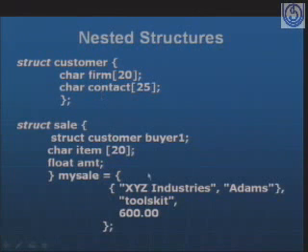So XYZ is the firm name and Adams is the contact person. For this particular structure I have two variables to be initialized. That's why I had initialized within double quotes XYZ Industries and Adams. So that solves the structure for this customer, and later on I have item, toolkit is the item, within double quotes I had introduced, and then amount is 600 rupees. So in this way I had to initialize for the next structures.